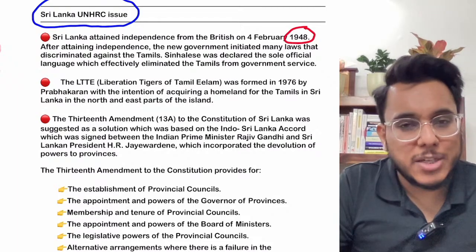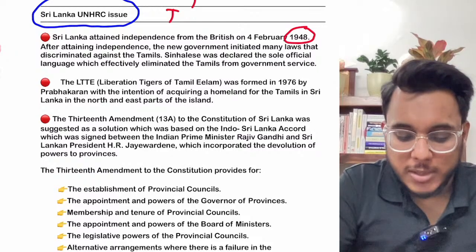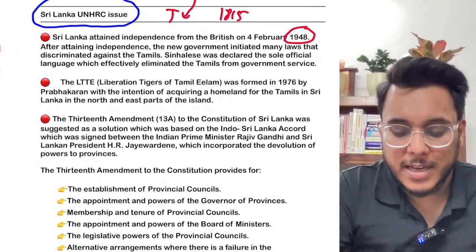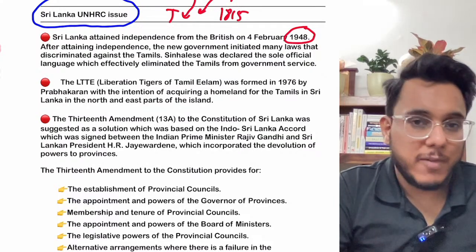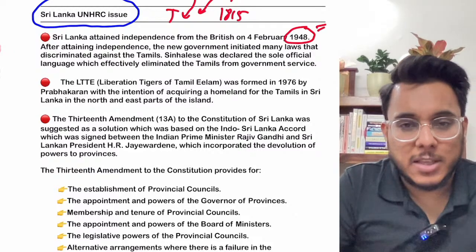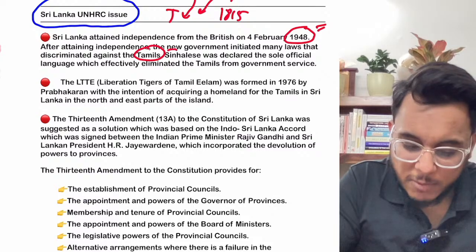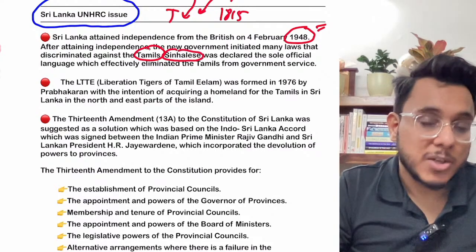At that point of time in Sri Lanka, there were two types of people living. One was the Tamilians. These Tamilians were brought to Sri Lanka after 1815 to work on the plantation farms. Now in 1948, when Sri Lanka became independent, there were the Tamilians living there, and at the same time there were the Sinhalese, who were Buddhists. They were also living in Sri Lanka.